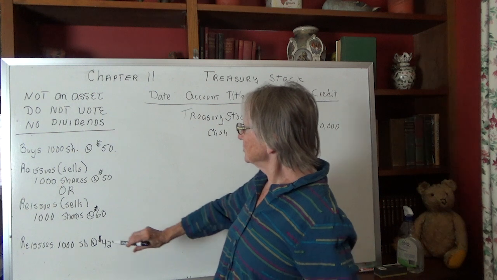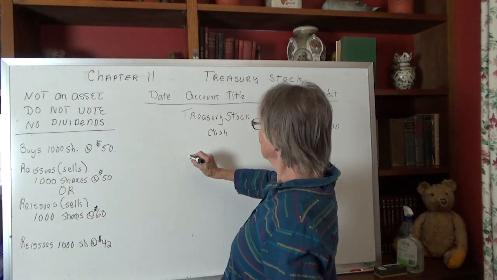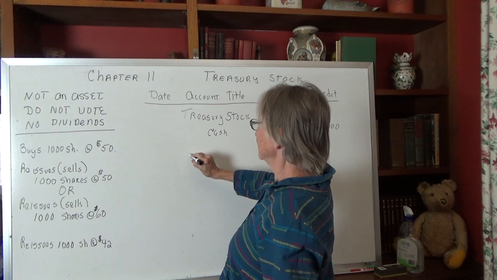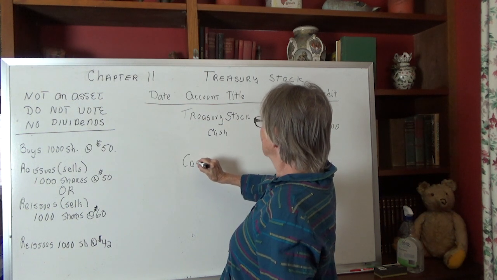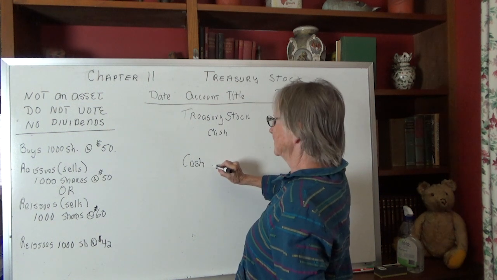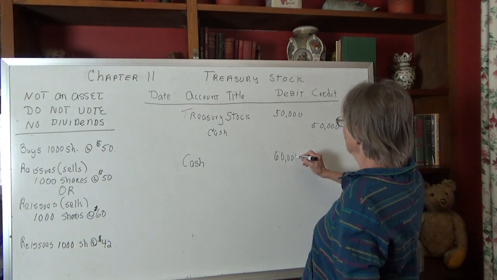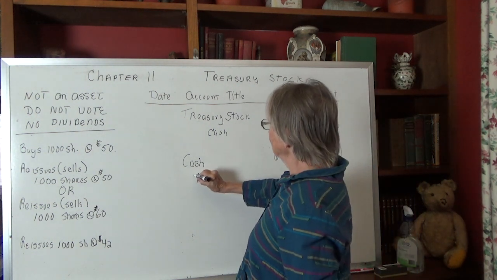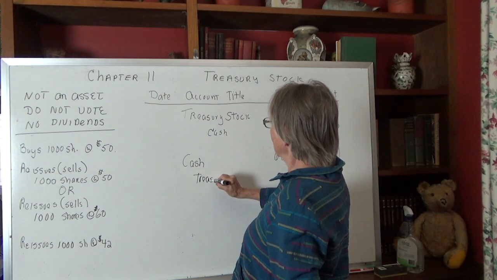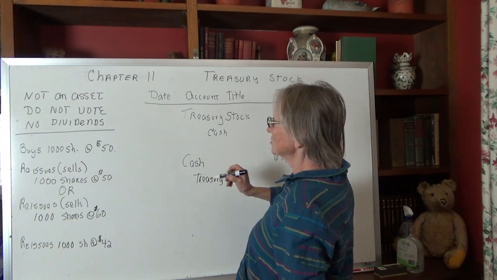So what if we reissued those same 1,000 shares and instead we got 60,000? The market price had gone up. So in that case, we would get the 1,000 shares times 60, which is $60,000. Now the treasury stock comes on and off the books at what it was initially purchased at.